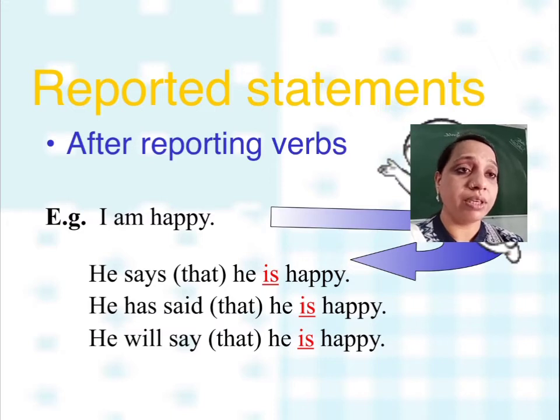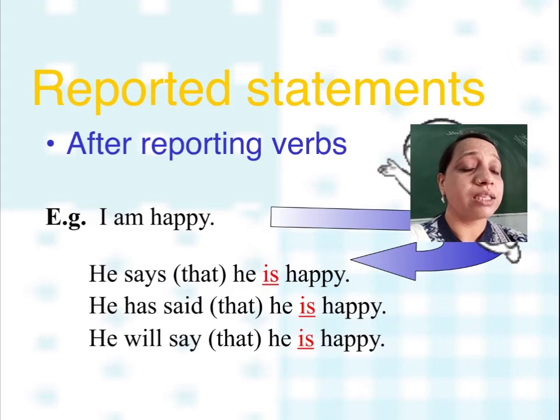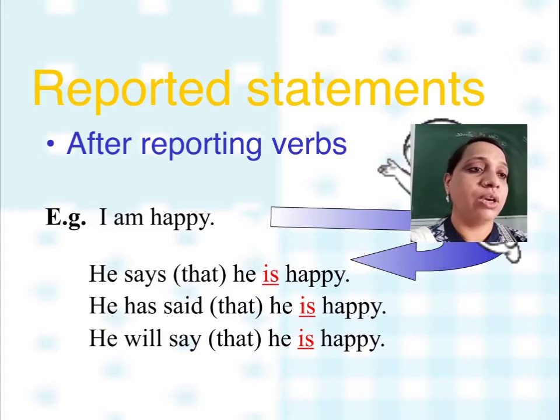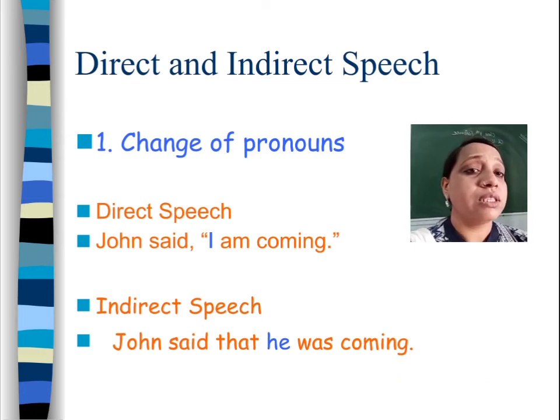I will become he. He will say that he is happy. No change of tense because it is in the future tense. So whenever the reporting verb is in the present and future tense, you need not change the tense further in direct speech.